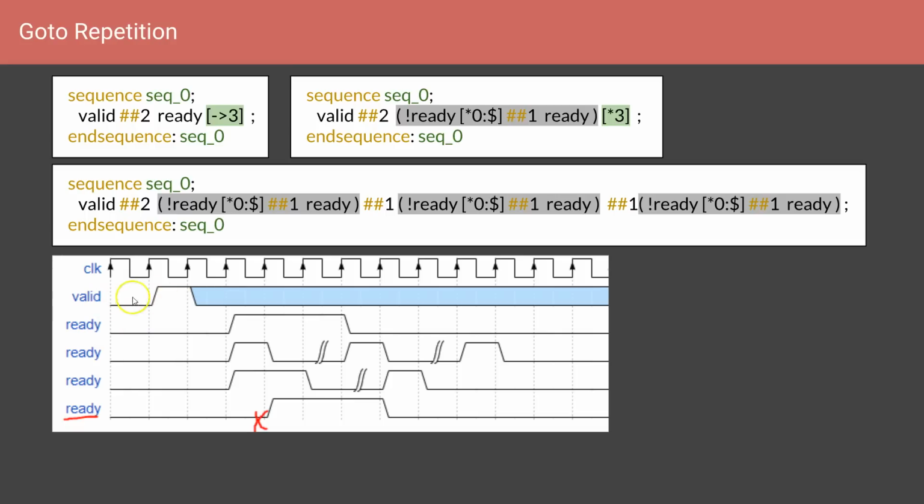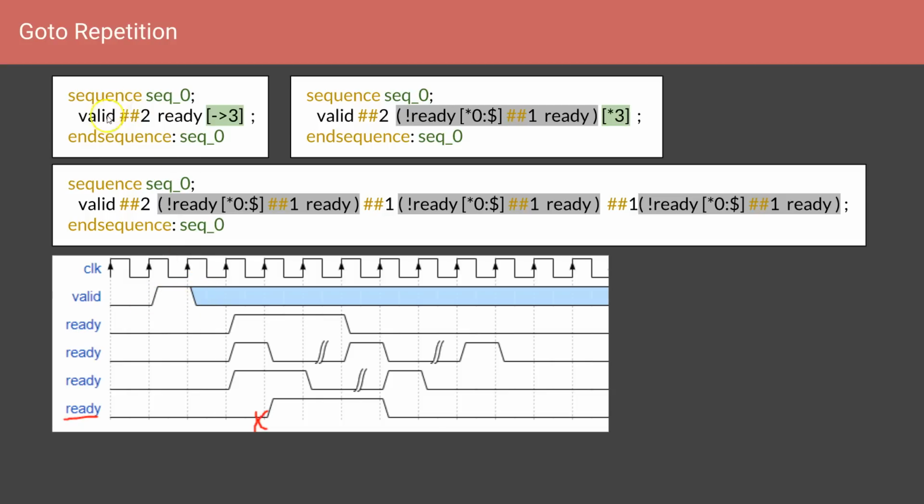So the valid is drawn 1, and we look at whether the ready signals will satisfy these conditions. So the first one: valid is going high, and after that, in any of these expressions you are not saying anything about the valid. So after 1 cycle, the valid may or may not go low. So we are not specifying anything about valid here. That is why it is shown as either 0 or 1.